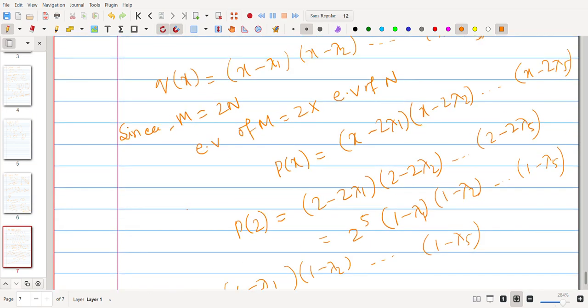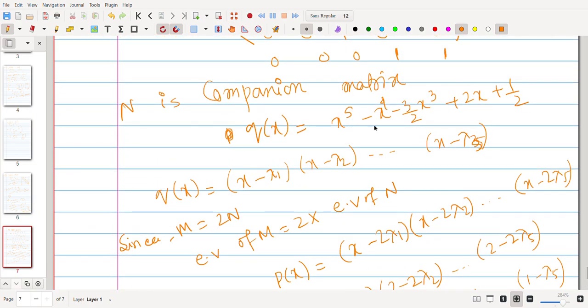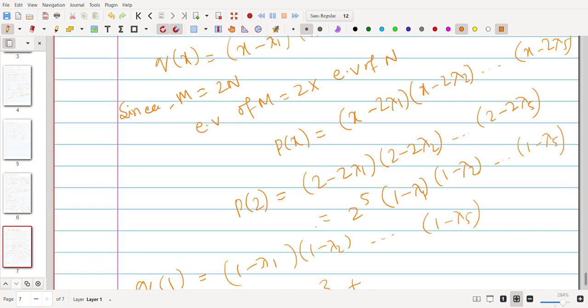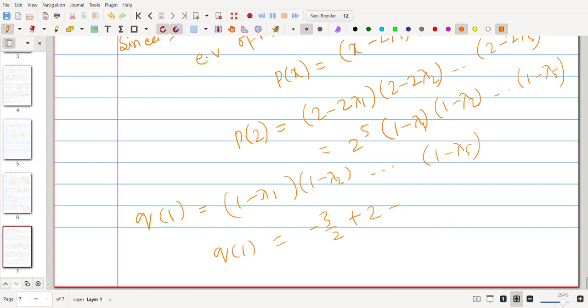This q(1) is given by 1 minus 1, that is 0, minus 3 by 2 plus 2 plus half, which is 1, right? Yeah, that is 1.